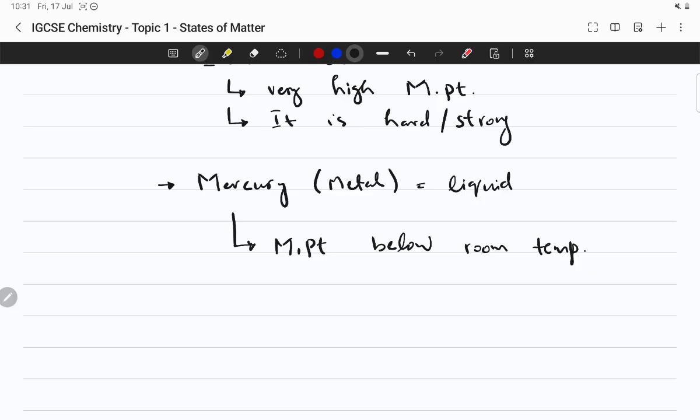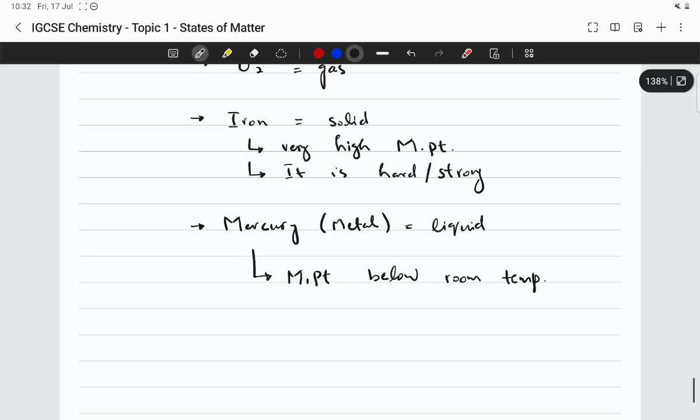If we have a substance with a melting point below room temperature, it would be a liquid. If we have a substance with a melting point above room temperature, it would be a solid. The best examples are iron and mercury.